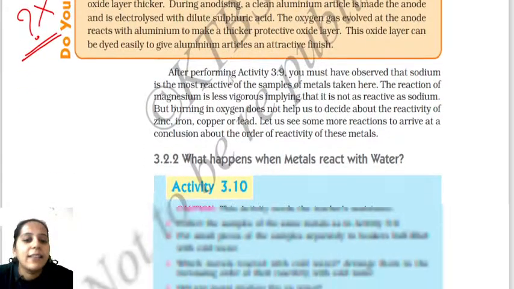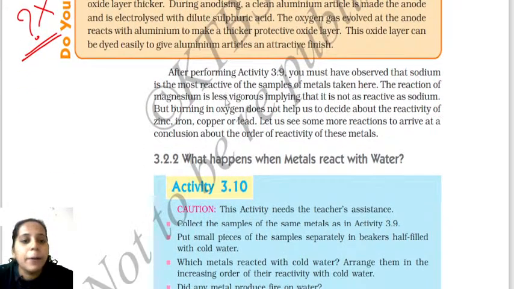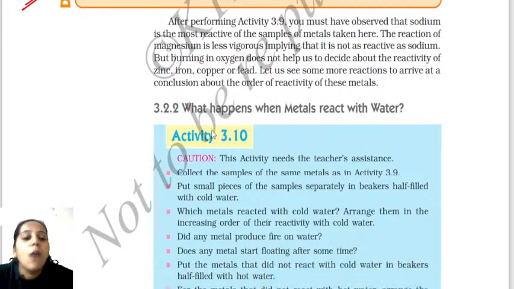Okay, next. Now let us take what happens when metals react with water. Very importantly, you have to know, children. I am covering every concept of your class 10 science. It's very important to know all the concepts. In a very simple way, I will explain what happens when metal reacts with water.